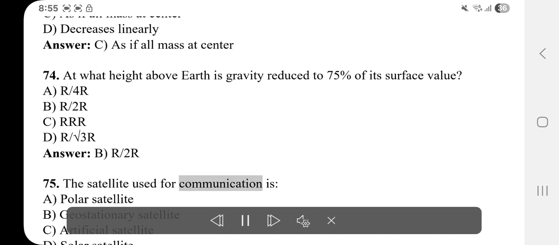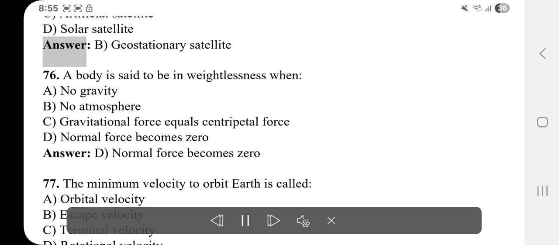75. Satellite used for communication is A. Polar satellite. B. Geostationary satellite. C. Artificial satellite. D. Solar satellite. Answer: B. Geostationary satellite.